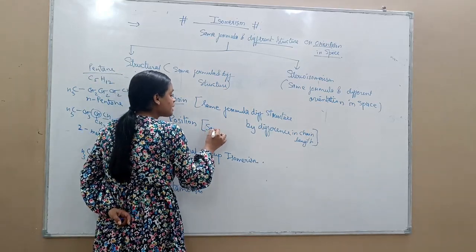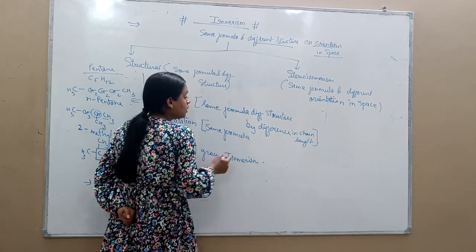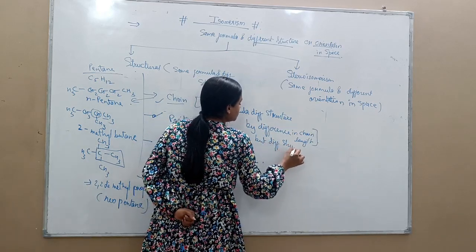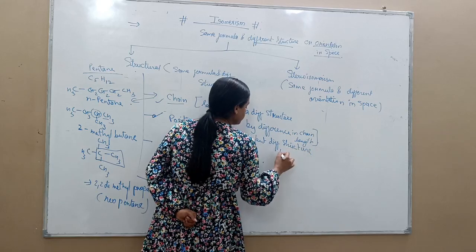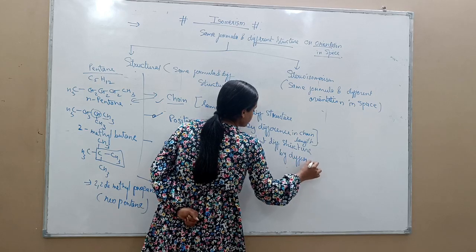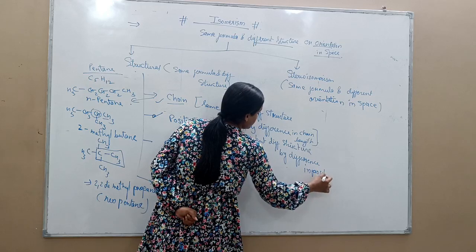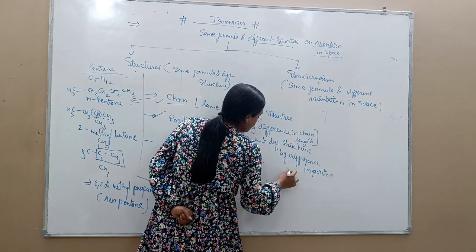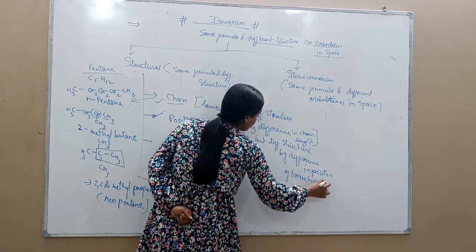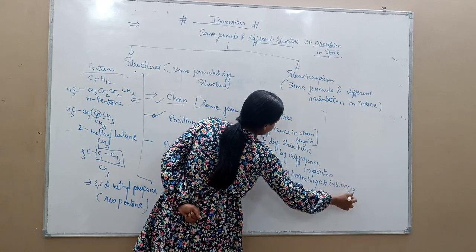Position isomerism, again the formula will always be the same, but different structure by difference in position of branching or substituent or functional group.